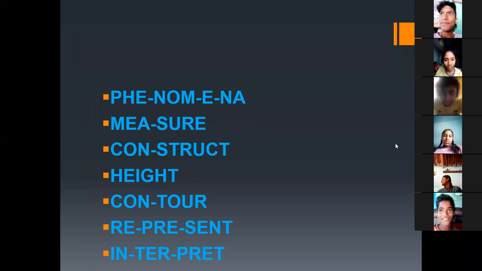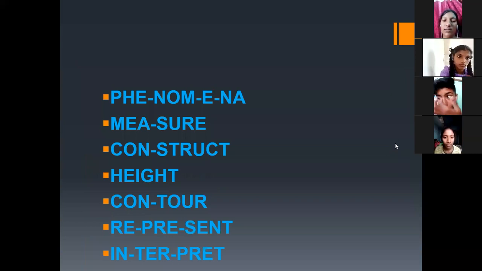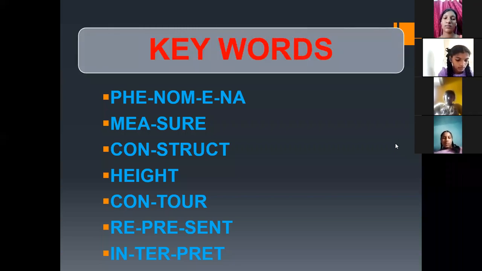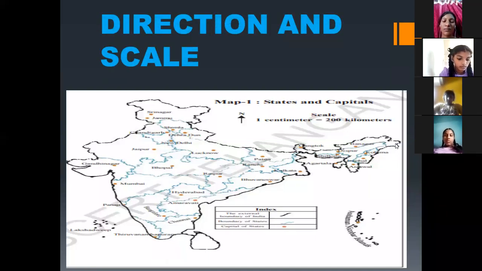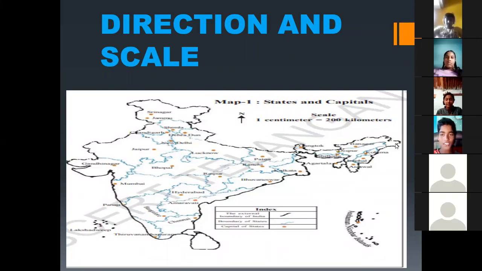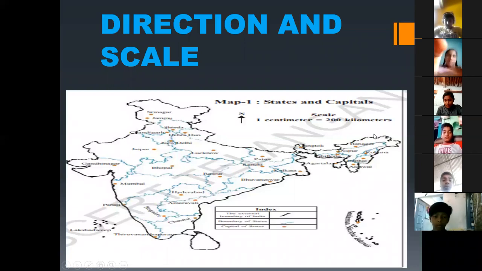Phenomena, measure, construct, hide, contour, represent, interpret. Please use a dictionary and find out the meaning of these words. These are the different keywords from the first lesson. So I said that a map is an image or picture which is drawn on a flat surface. Here we can observe a map. It's an Indian map.